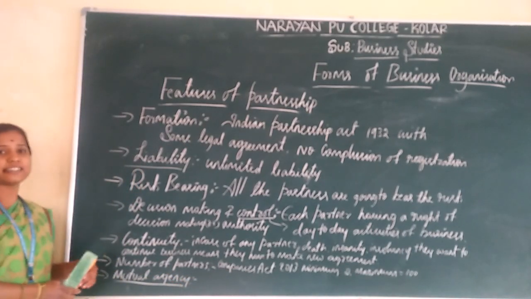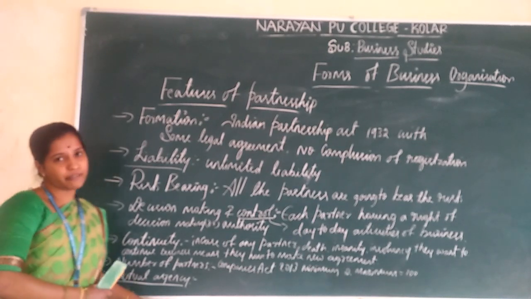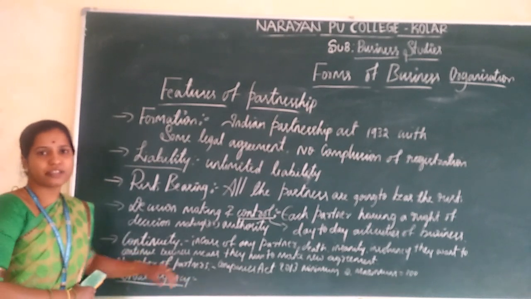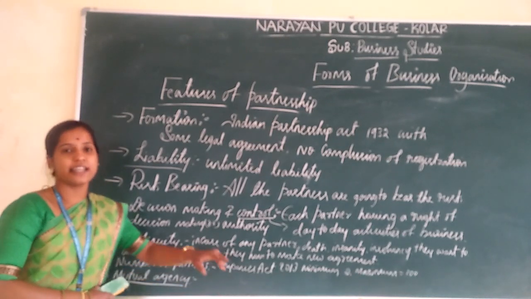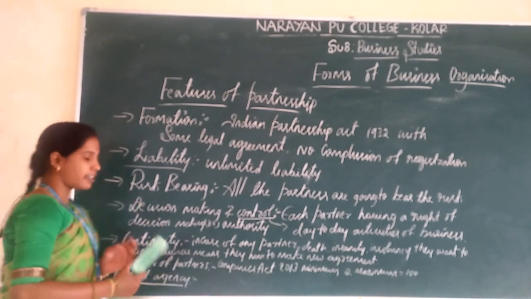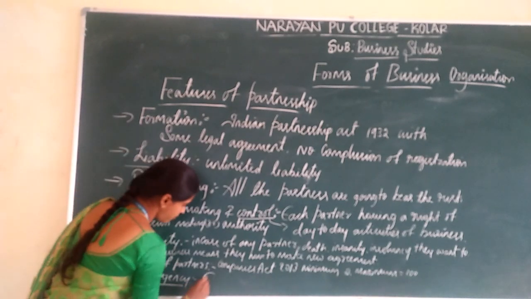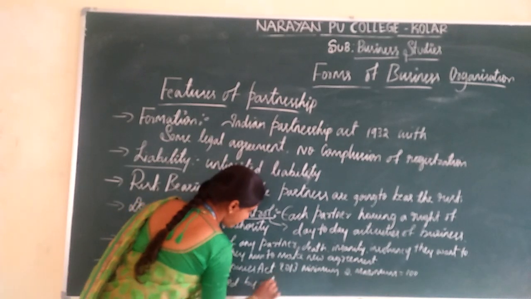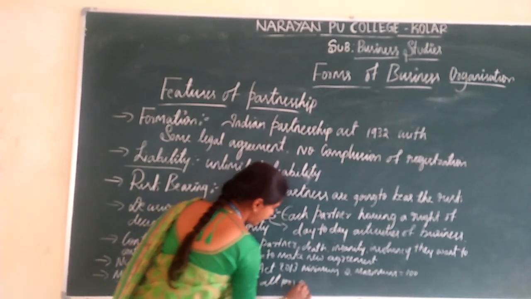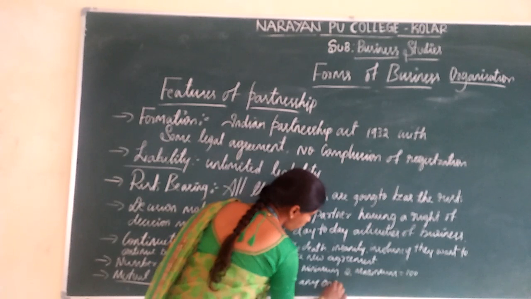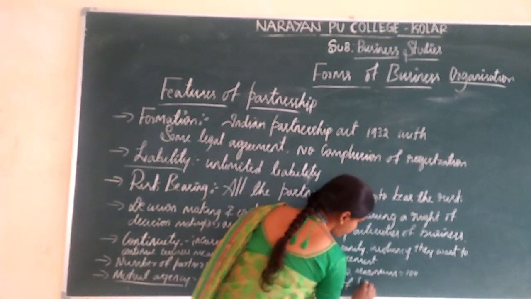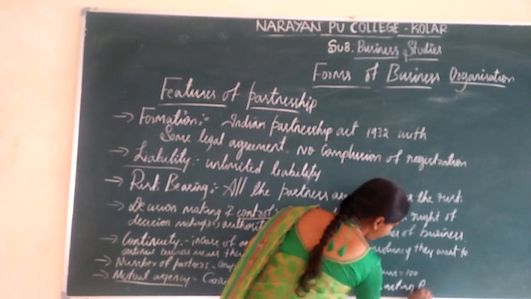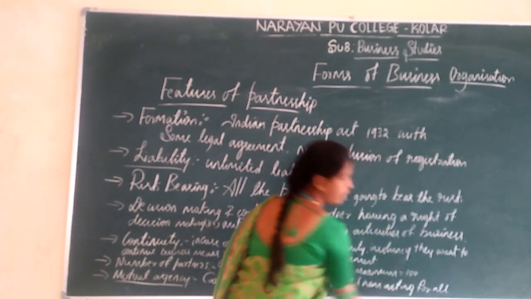So mutual agency means cooperation between the partners. Mutual agency defines that the business is carried on by all or any one of them acting for all.